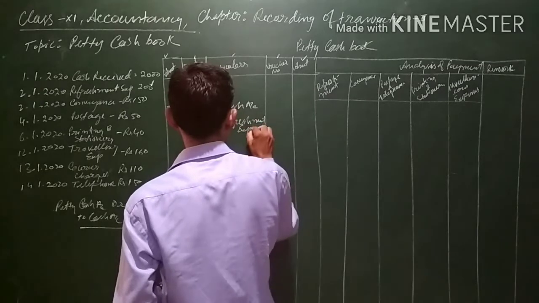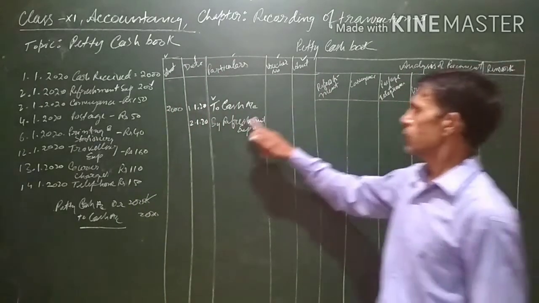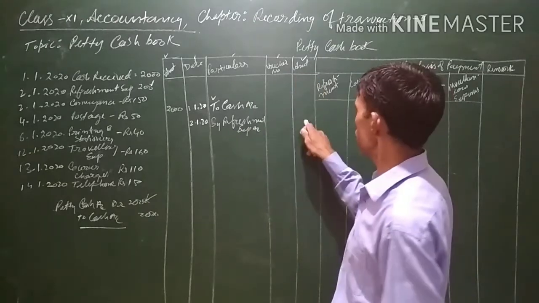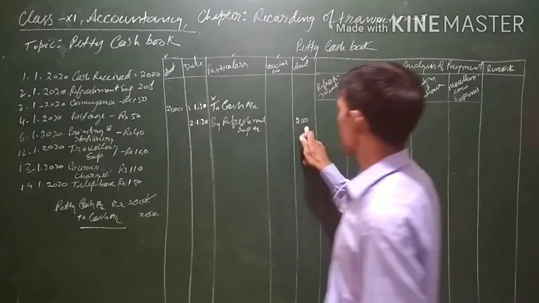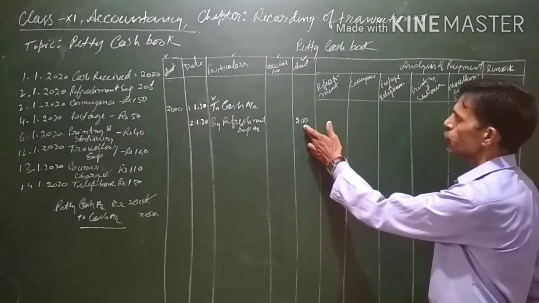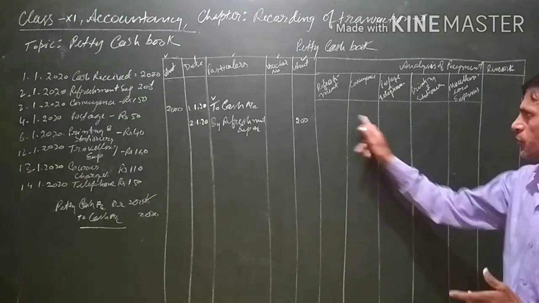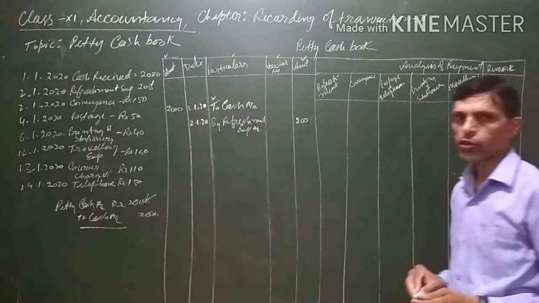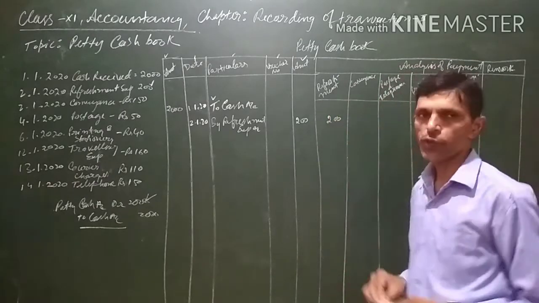Expenditure account. Now this refreshment column we have already done. So the amount on the payment side we will be writing in the amount column, that is 200 is the disbursement. Beside the amount column, in the separate columns which we have prepared for the various expenses, in that particular column also this amount should be written. That is, in the refreshment column also we will be writing.